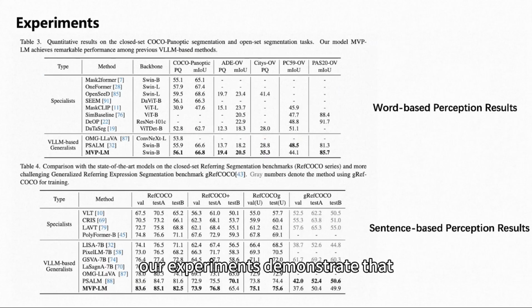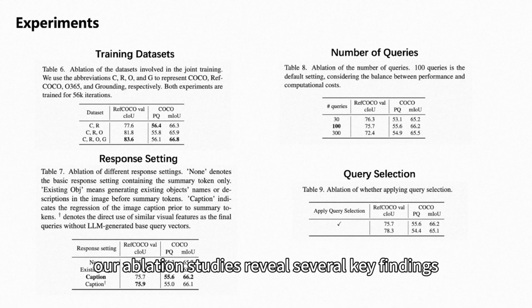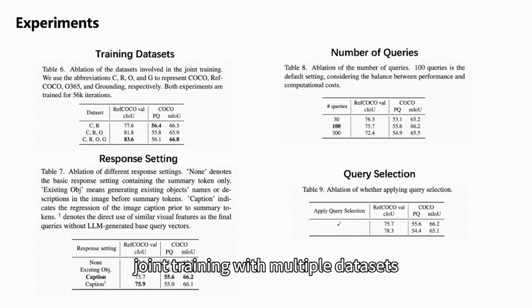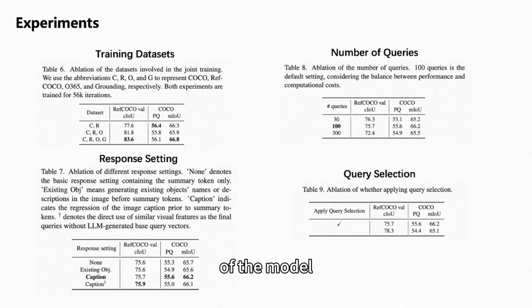Our experiments demonstrate that the proposed model achieves superior PQ scores on word-based perception tasks and exhibits stronger cross-task generalization capability on sentence-based perception tasks. In addition, our ablation studies reveal several key findings. Joint training with multiple datasets effectively enhances the overall capability of the model.